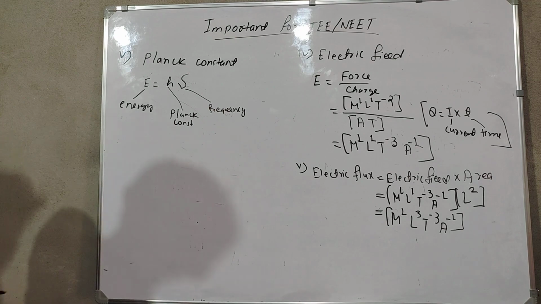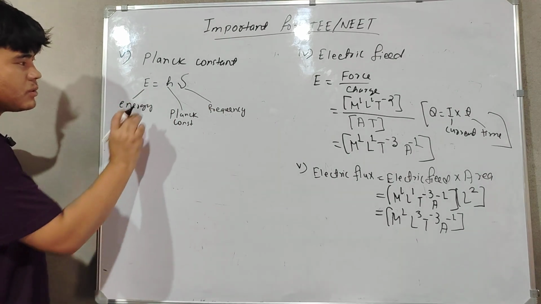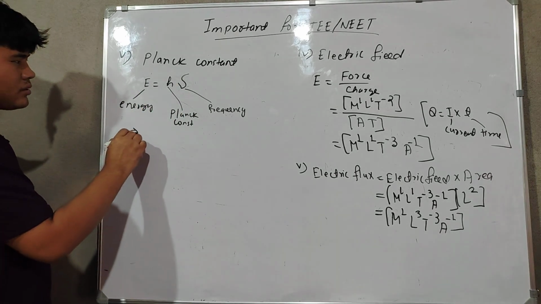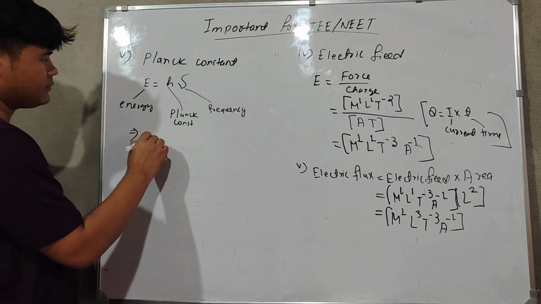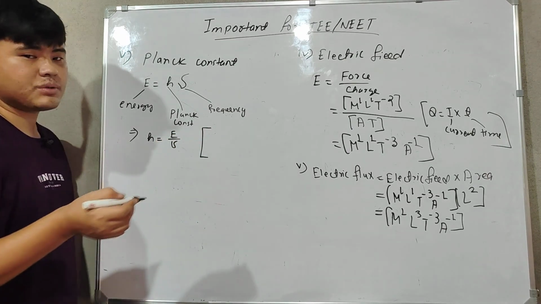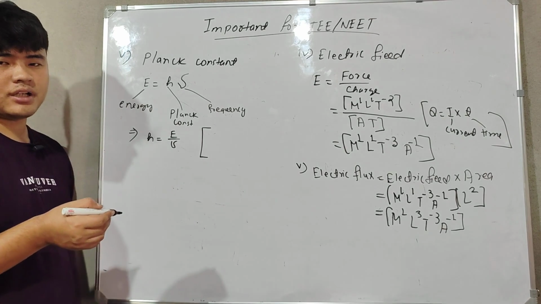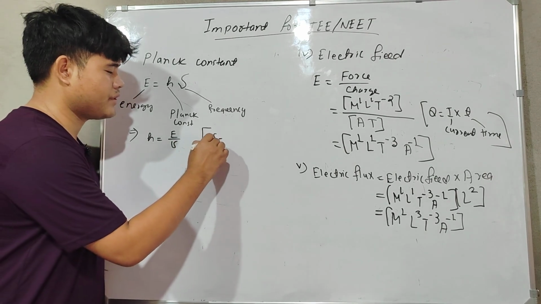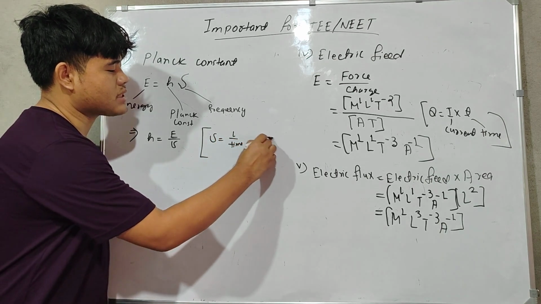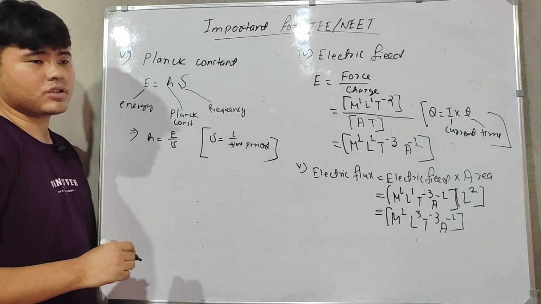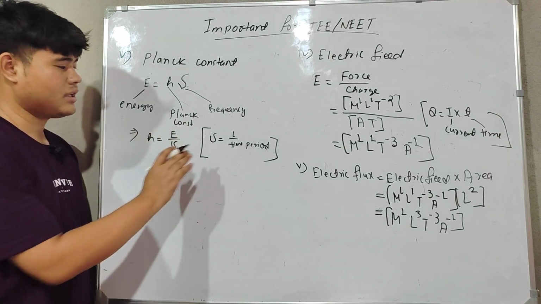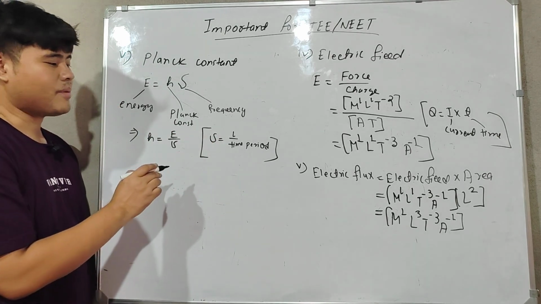Now we have to find the dimension of h, so we will make it alone on the LHS. h is equal to E by nu. We know there is a relation between frequency and time period: frequency is equal to 1 by time period. We learned this in class 9, in waves and oscillations, but if you have not learned it, learn it now.